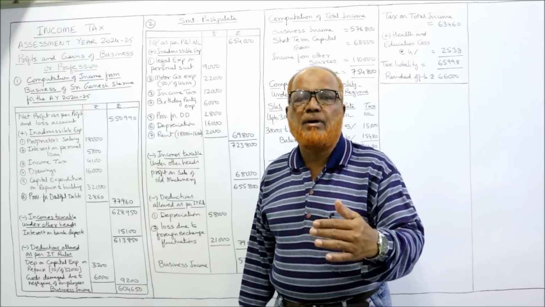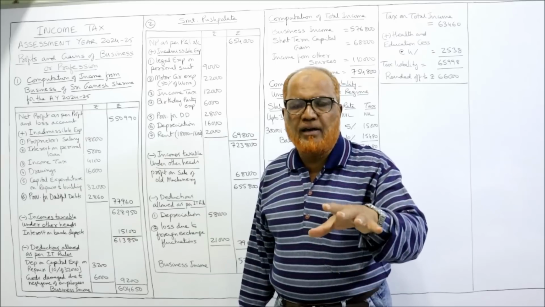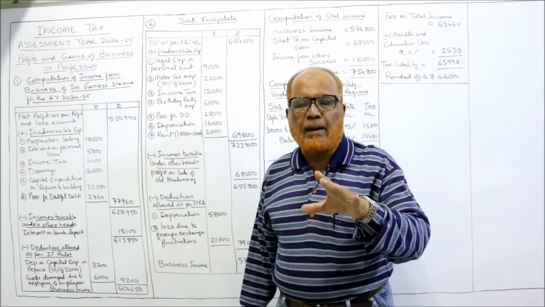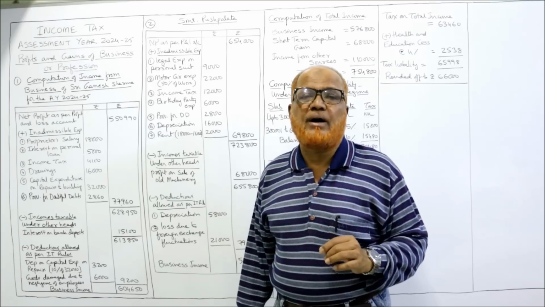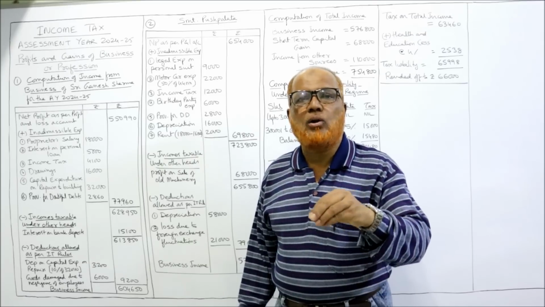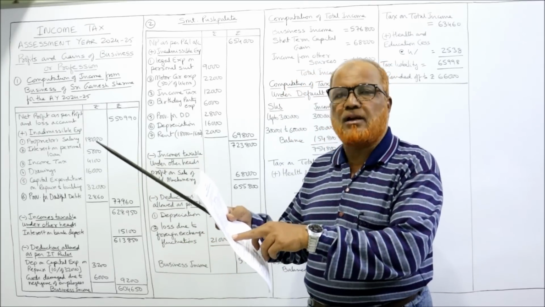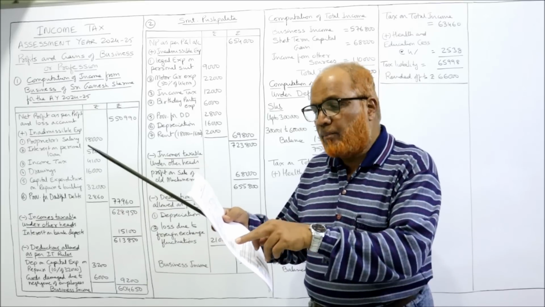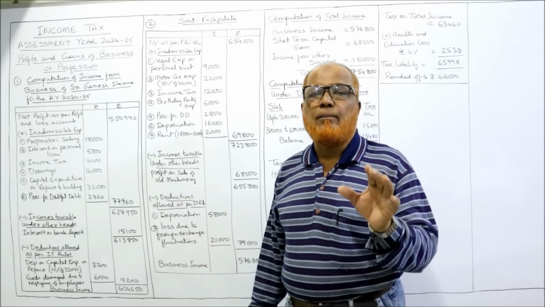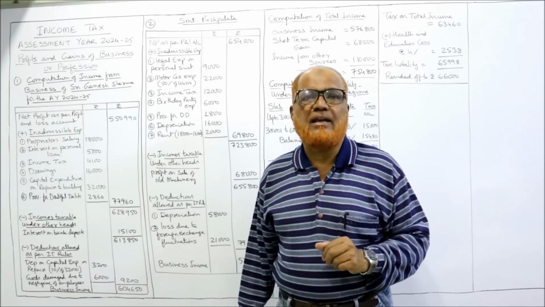Sometimes there is an agreement between the owner of the building and the businessman that the capital repairs have to be incurred by the tenant. In that case, capital repair is also allowed. That means current repair 6,000, capital repair 15,000, allowed. But capital expenditure 32,000: normally capital expenditure will be incurred only by the owner, not by the tenant.